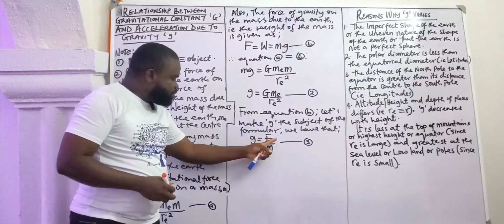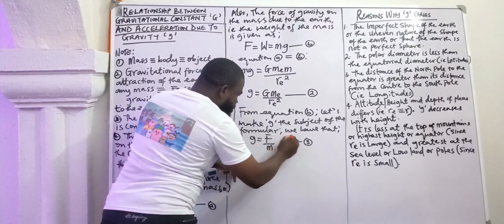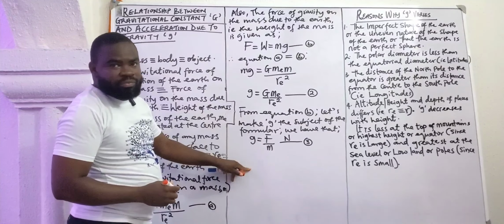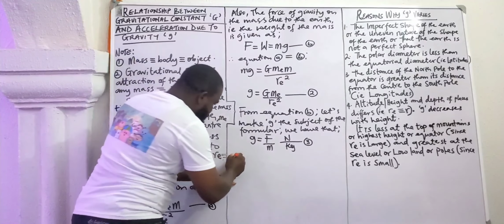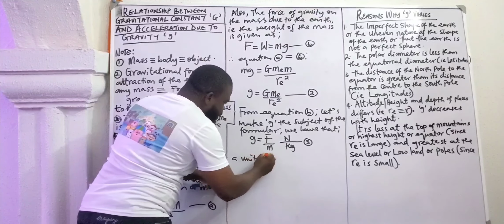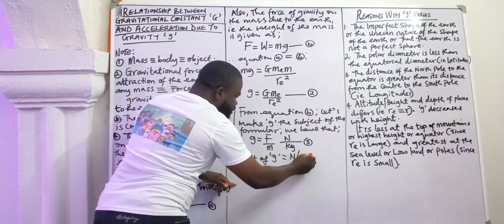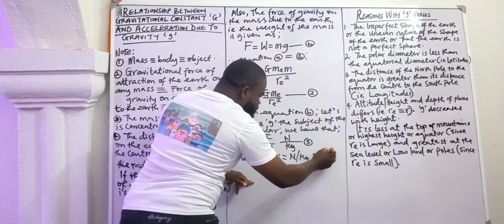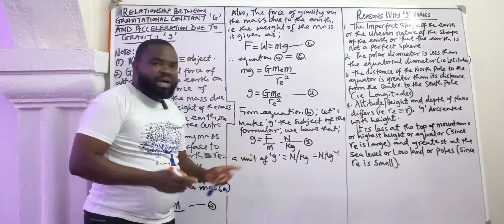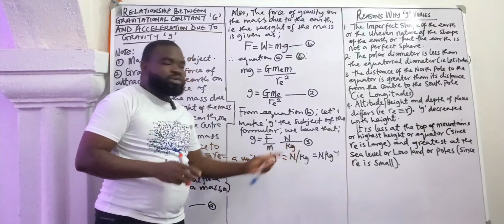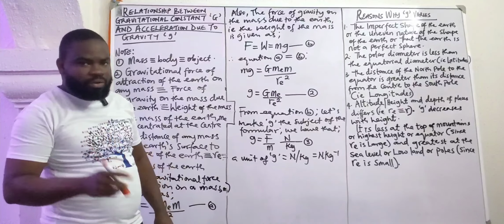Also, we can obtain a unit for g here, which is the force. The unit of force is Newton, and the unit of mass is kilogram. So a unit of g here will give us Newton divided by, or per, kilogram, or you can write it this way, Newton per kilogram. So which means g has two units. The one you know previously, which is meter per second square, and now this new unit, Newton per kilogram.